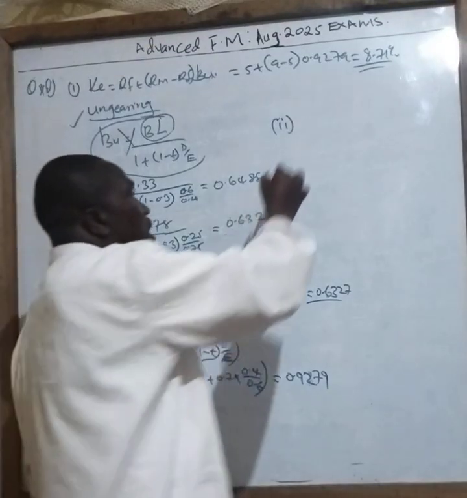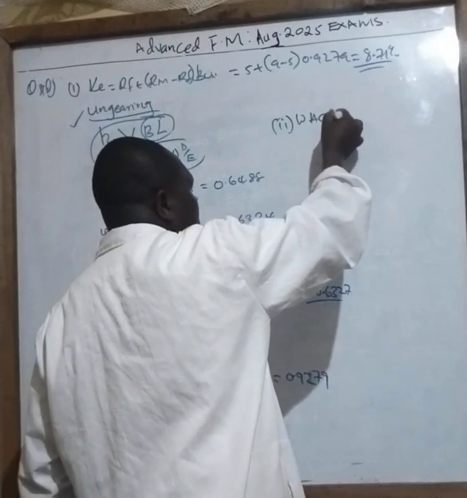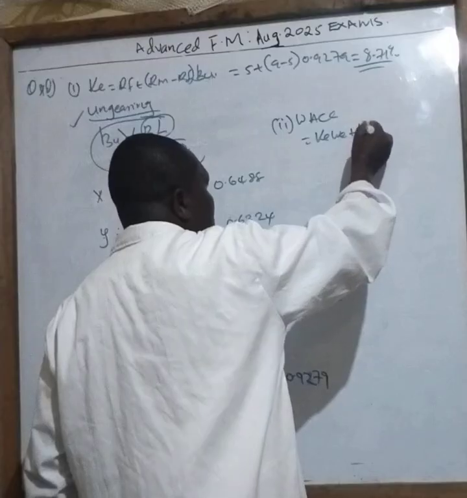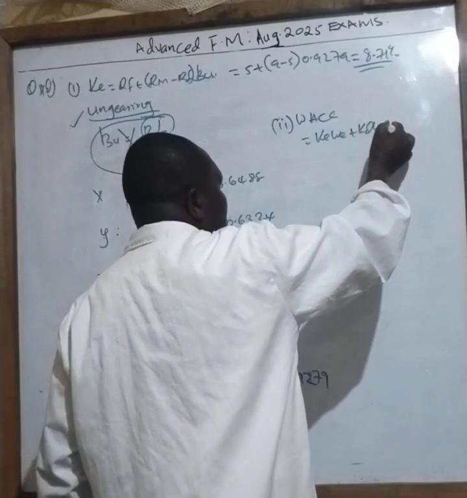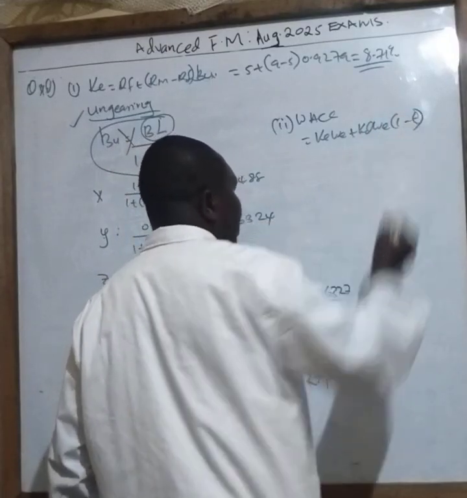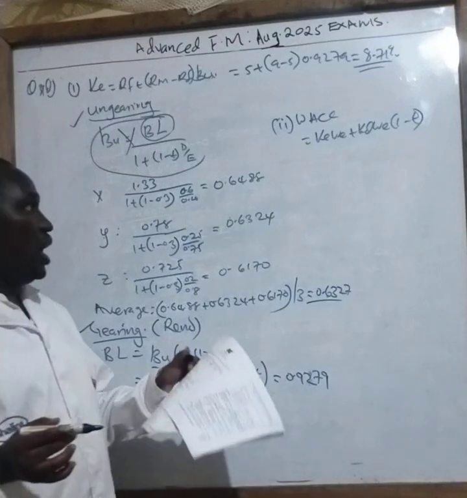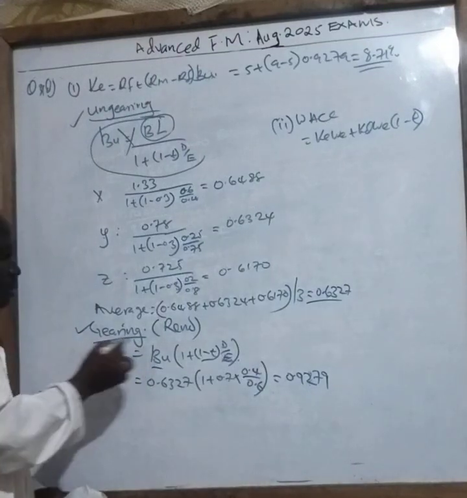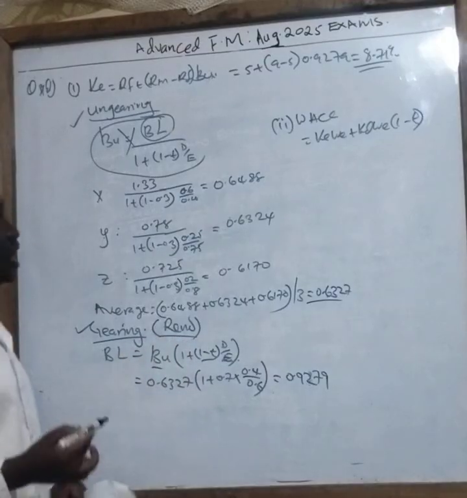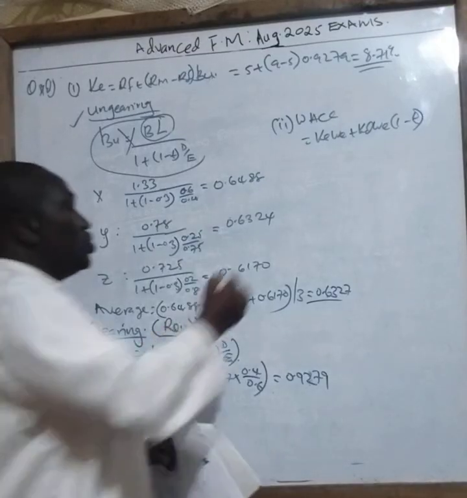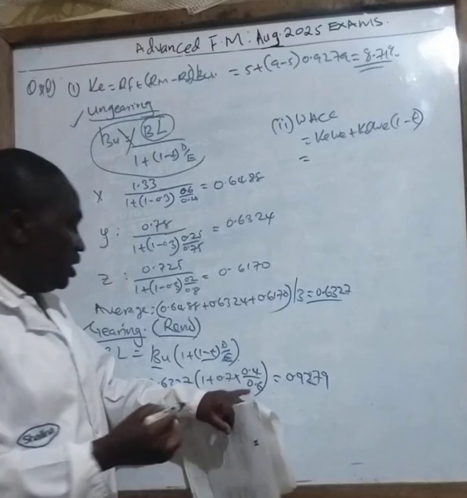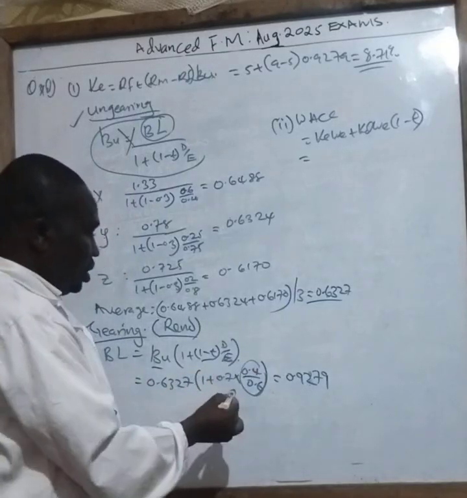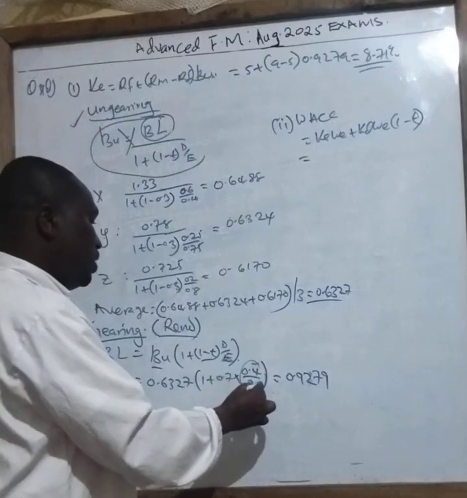So calculate your weighted average cost of capital, which is given by cost of equity times weight of equity, plus cost of debt times weight of debt, then 1 minus T. Now we are dealing with Renault Limited. What is the cost of equity in that case? The ratios are here. This 4 is debt and this one is equity.